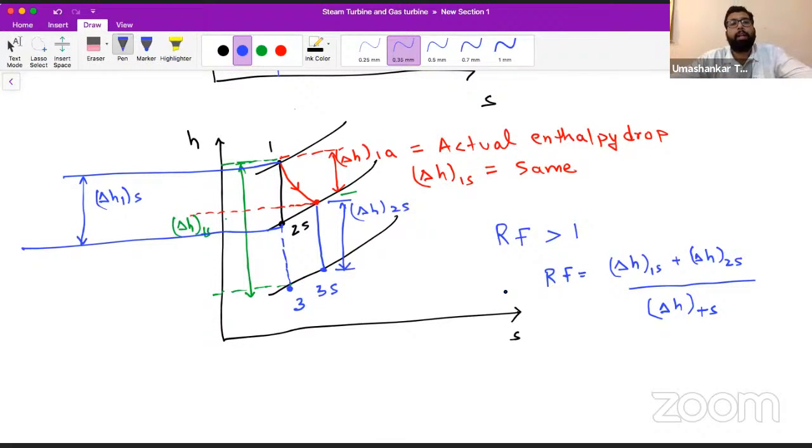Clear or not? Tell me, is this clear or not? Those who are live can respond to me. Is this clear or not?